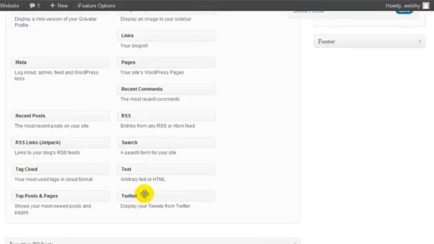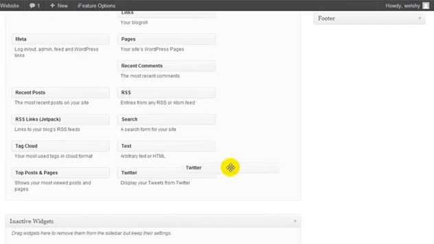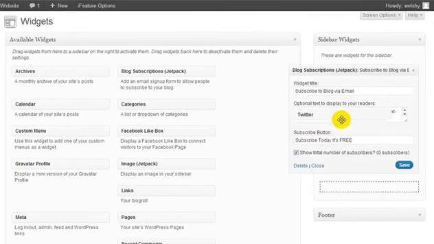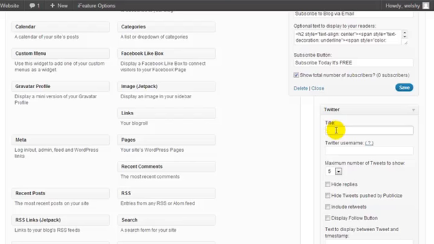Now I believe this Twitter widget is also part of Jetpack. It's way down here at the bottom. Now if I select it and keep my left mouse button down, I have to bring it up to my side widget. Now I'm going to let go. I'm going to give it a title, recent tweets, and my Twitter username, we're going with Dog Trainer Caesar. Maximum number of tweets to show, I'm only going to select one because for some reason it looks a bit funny if you select more than one.